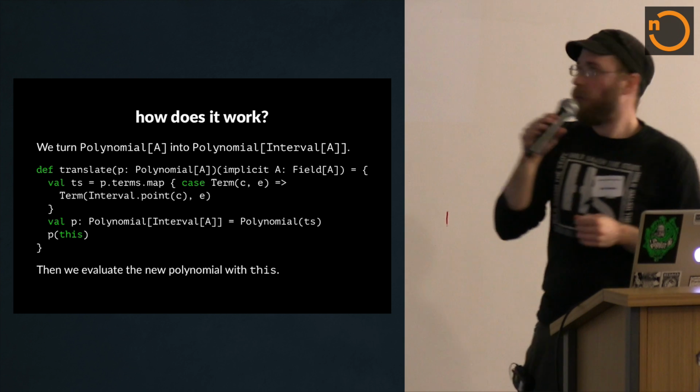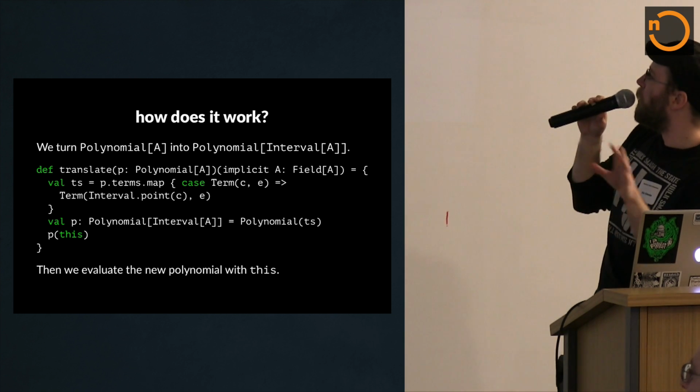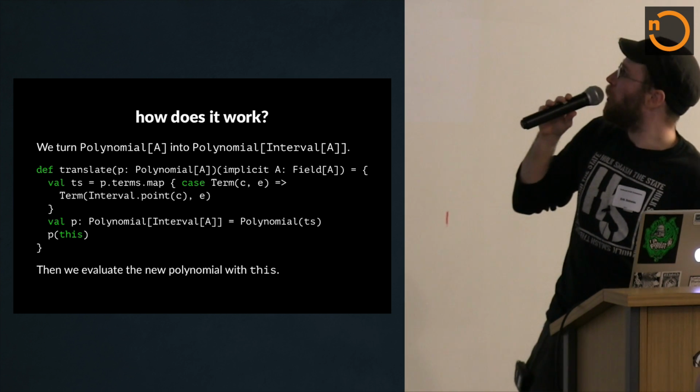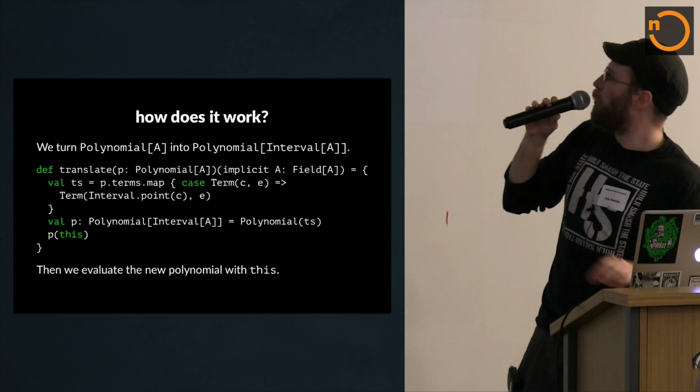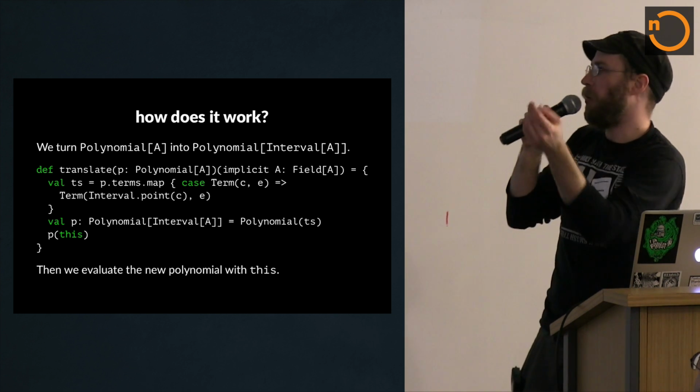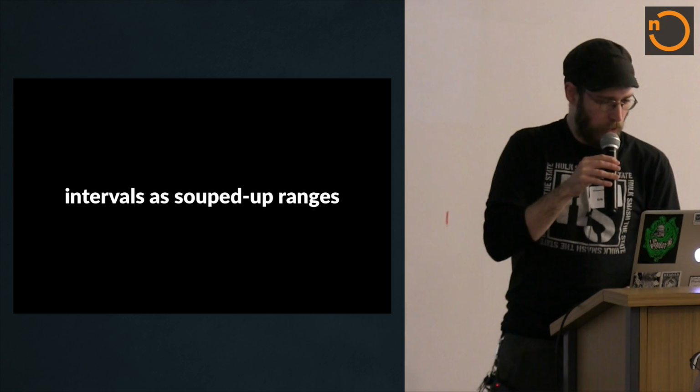I was going to show you how this works, but maybe we're going to skip it, actually. I'm kind of low on time. But it's a pretty simple implementation for what it does. The idea is you turn a polynomial of a into a polynomial of interval a, and then you just evaluate the polynomial. So pretty elegant.